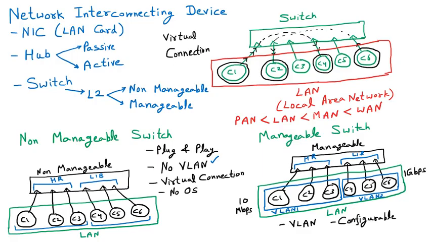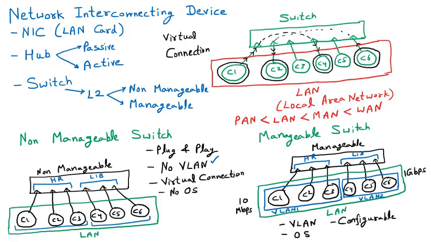Let us suppose that your 6 devices are connected with the manageable switch. Now I want that computer 1 in room number 1 should be given the whole speed and the other people should have only 10 Mbps of speed. Perfectly fine, that we can do with the help of the manageable switch. But you know that on the manageable switch we are doing such configuration, that's why we say they are configurable. And obviously if we are doing some configuration, there should be some kind of operating system. So an operating system is also there in the manageable switches.